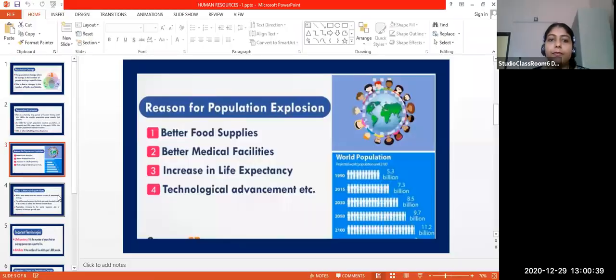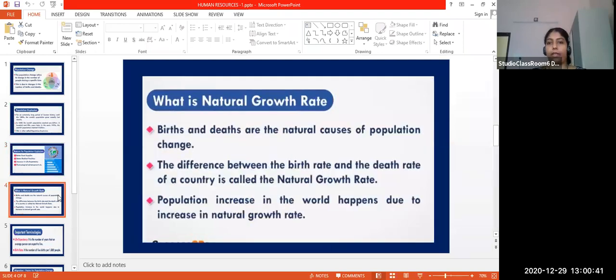Difference between this birth rate and death rate is called natural growth rate. What is natural growth rate? Difference between birth rate and death rate of a country is called natural growth rate.